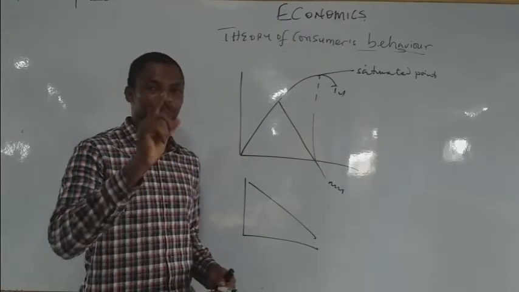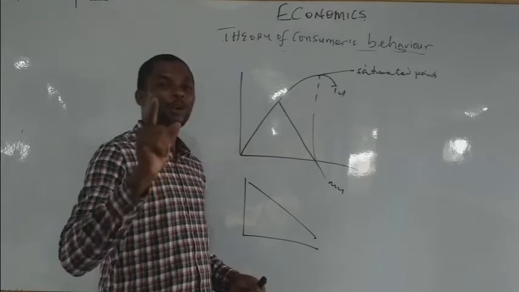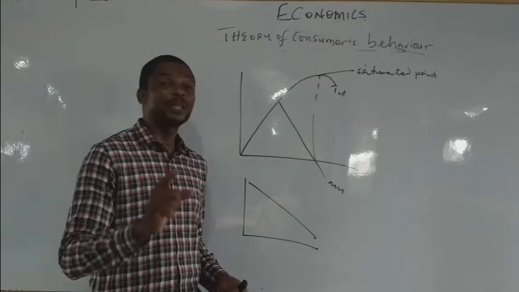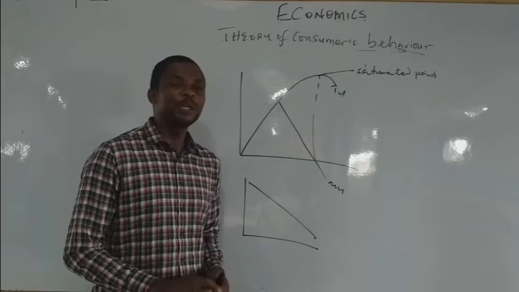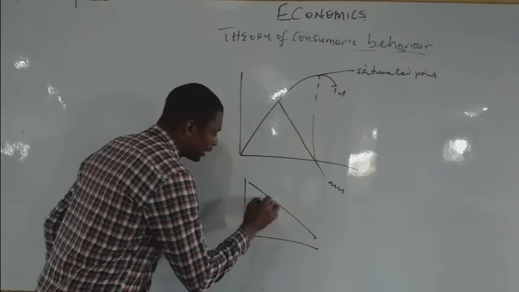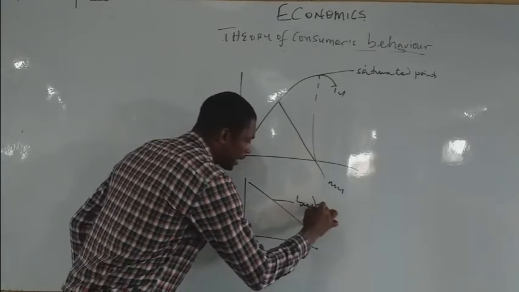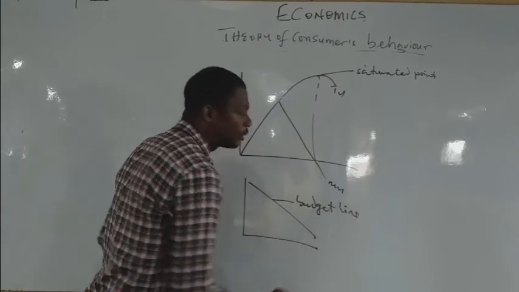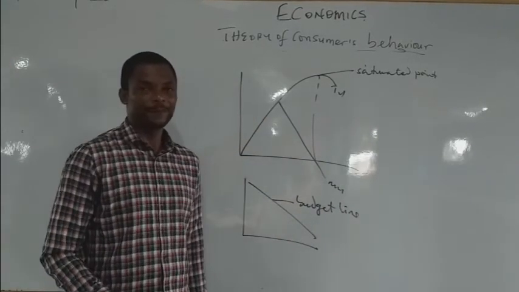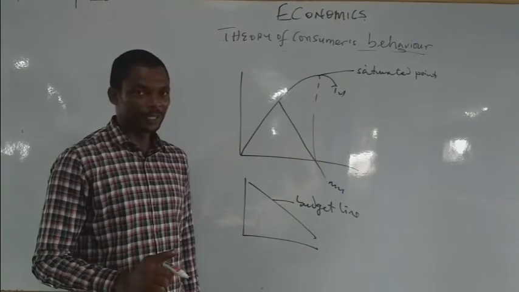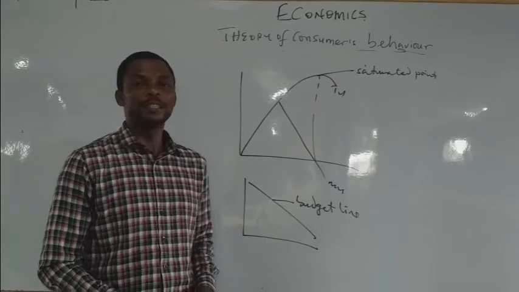So it is known as a budget line, or you can call it a budget constraint, or otherwise a budget limit. So that combination of goods that can be purchased within a consumer's income bracket is called a budget line. You understand that? So it's known as a budget line.